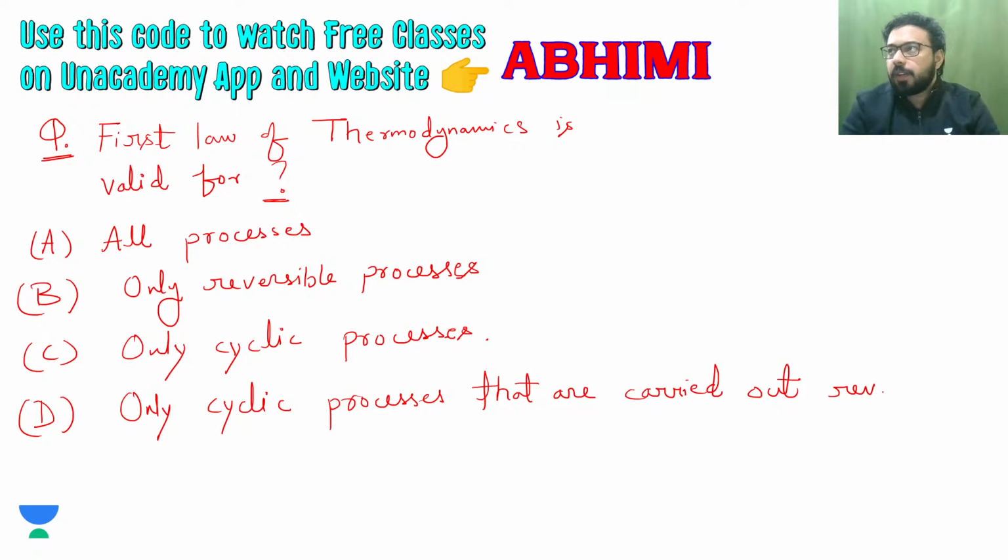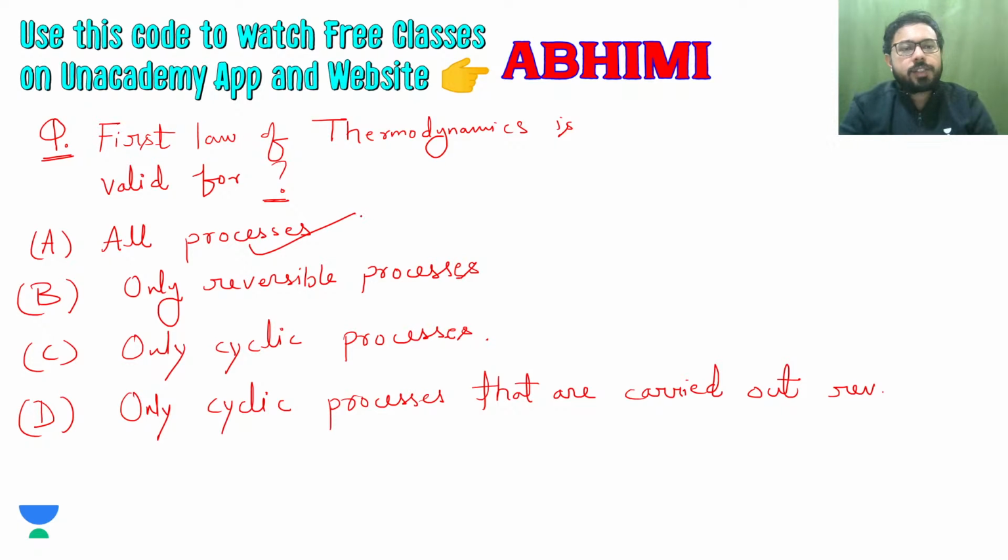Only reversible process is not correct, because we have just discussed that the first law for a closed system is valid for reversible and irreversible processes. Then cyclic process is also not true, as the first law is valid for other than cyclic processes also. So C and D go out, and we are left with A, all processes. The first law is correct for all processes.